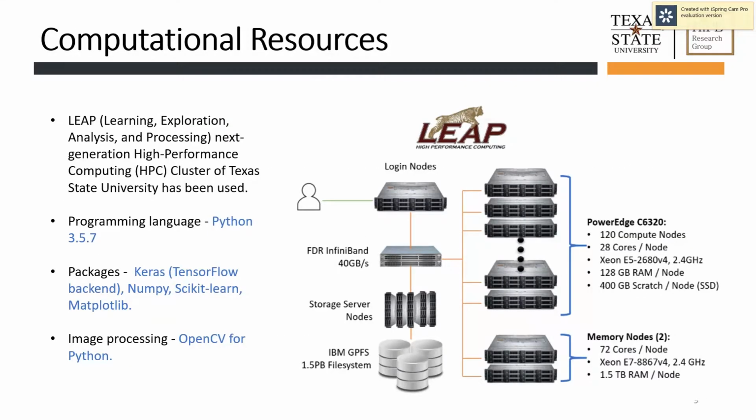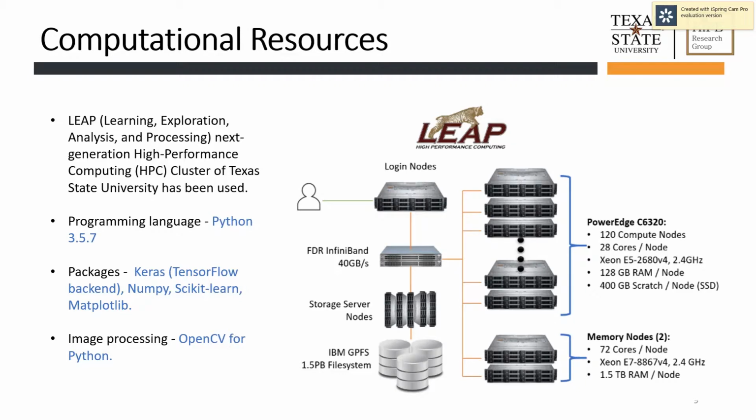So for the work that has been done in this paper, all of the work has been done in the LEAP cluster. This is a cluster of Texas State University, and as you can see, it has 120 compute nodes, 28 cores per node.